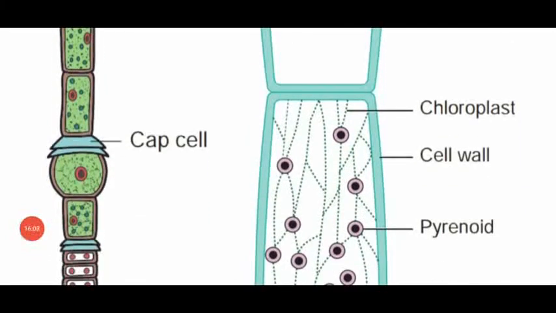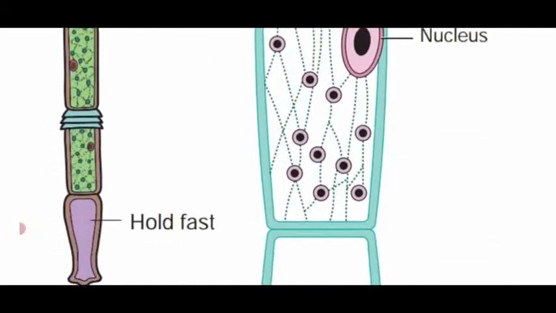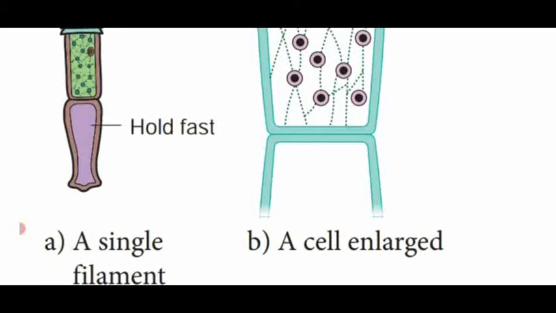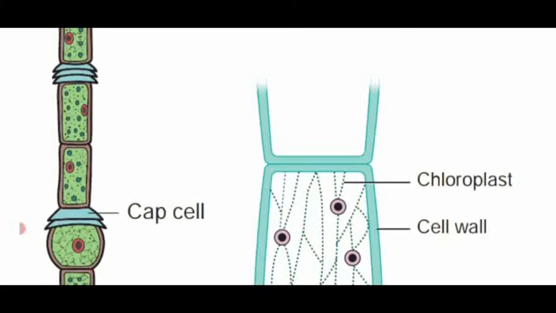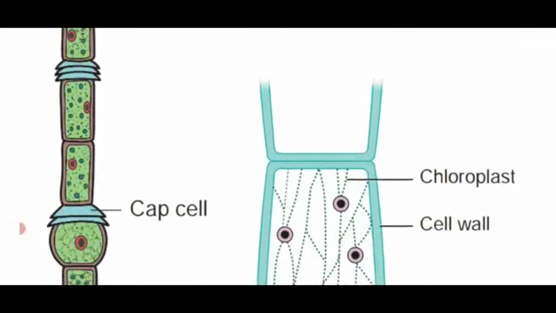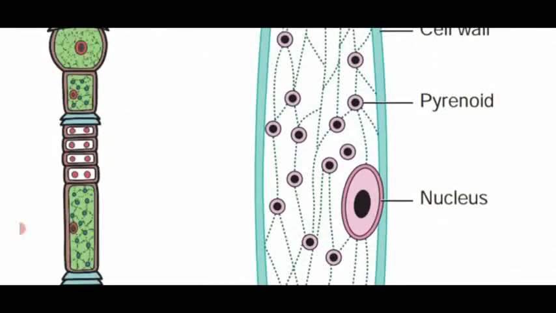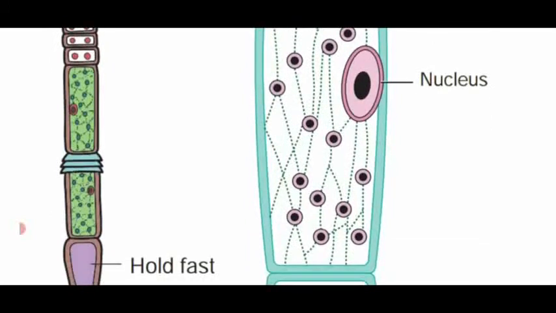Dear students, this is the Oedogonium filamentous structure, a single filament of Oedogonium. See, many cells are lying one above another, so it is multicellular, and the shape is filamentous.